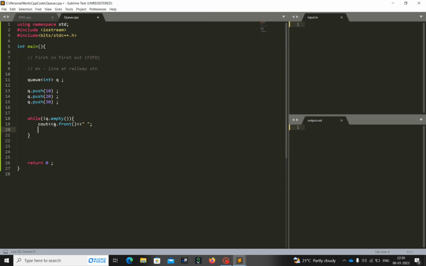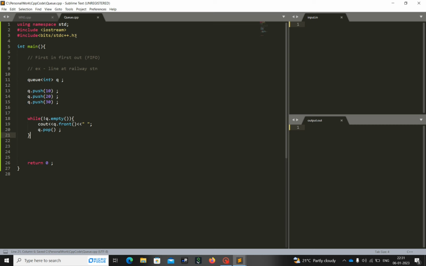Now if I don't do anything else, it will loop infinitely, because I keep getting the same front element. That means the first person has not been served yet. Once that person is done, I will tell them to go out of the queue, pop. So this is going to work.